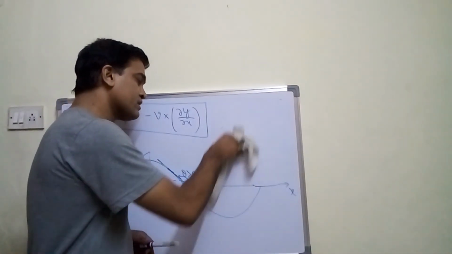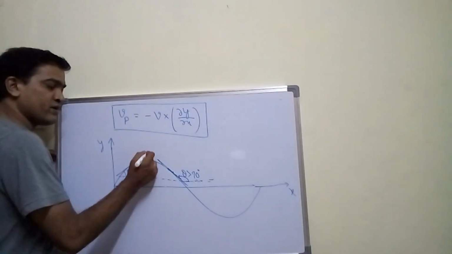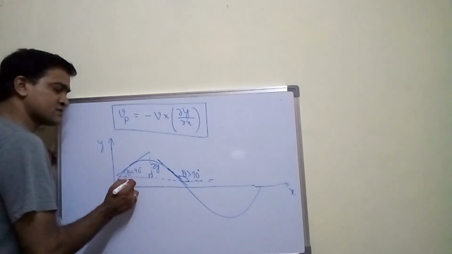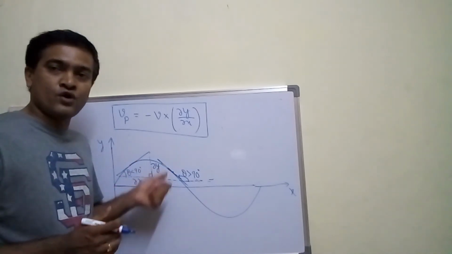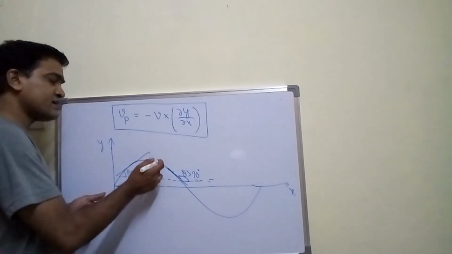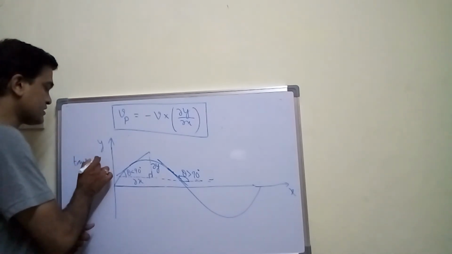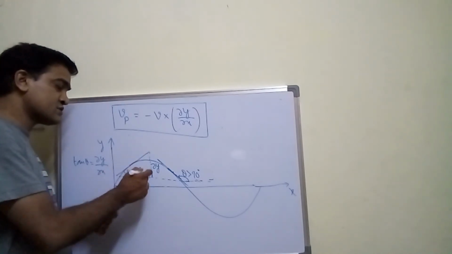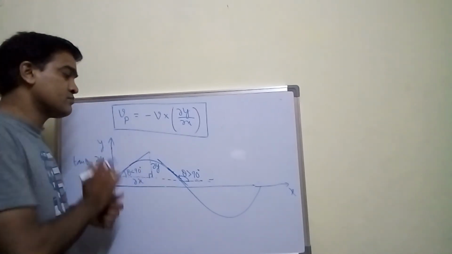Now, this gives the distance along the y-axis, so I will take this one as rho y. This distance is along the x-axis. Let me take this as rho x. In partial differential form I am writing. Now what is tan theta? So tan theta is nothing but rho y upon rho x. In this case, is this positive or not? Yes, this is positive.